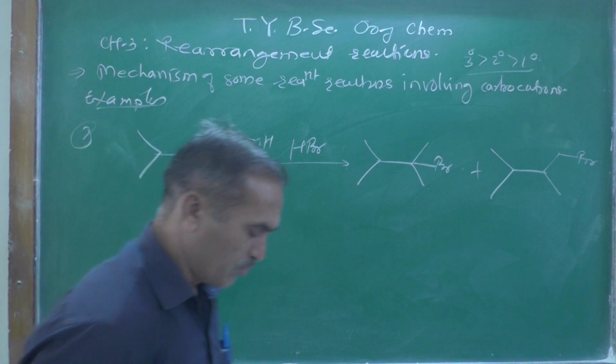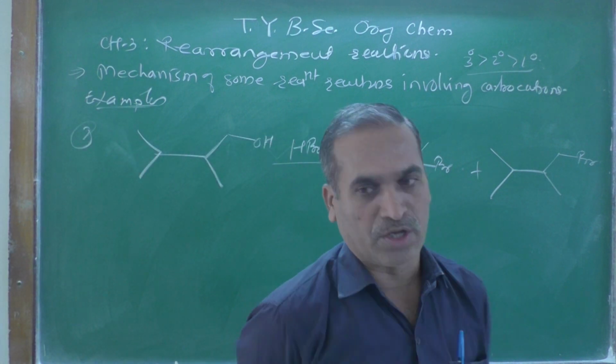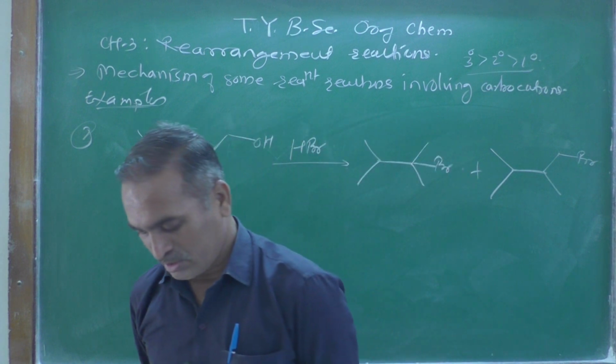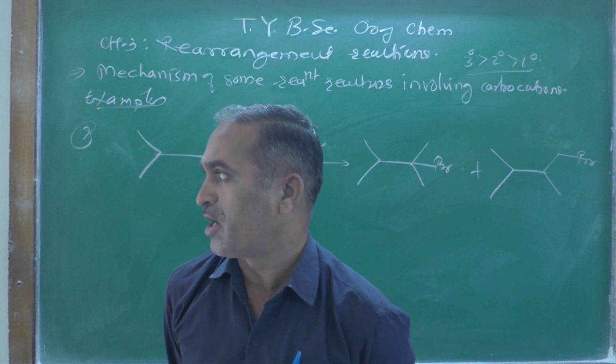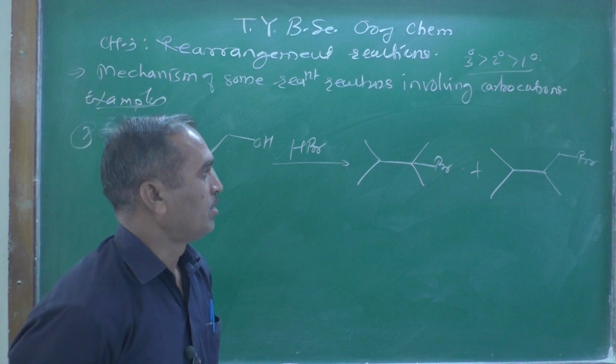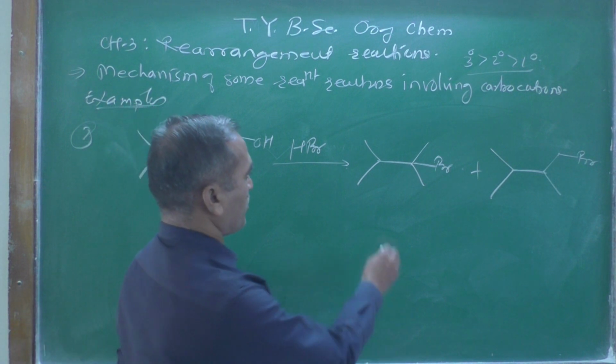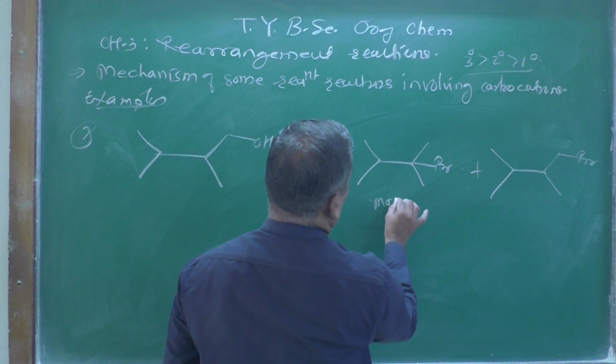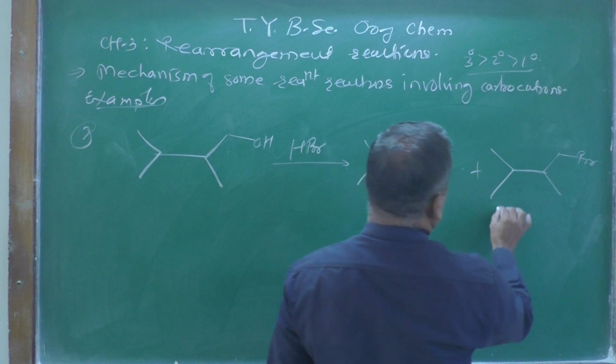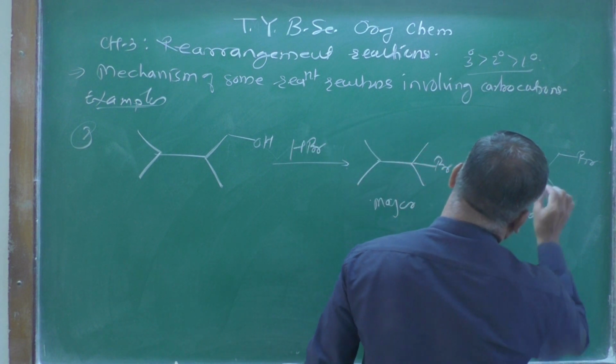Now there are two products possible when it is treated with this. What do you think? If you observe this reaction carefully, which product should you get here as major and which one as minor? Obviously, the first product, this one, is the major and this one will be the minor. Why this one?